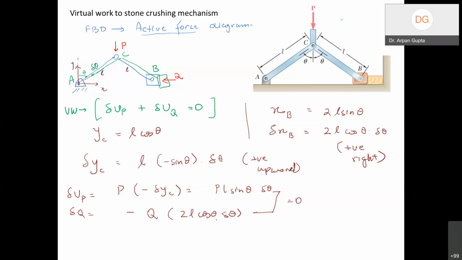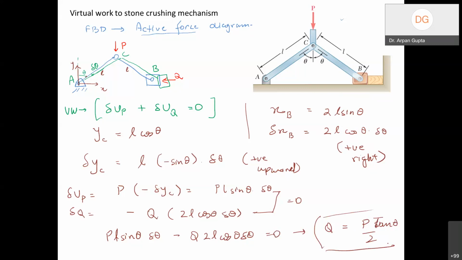The net virtual work should be equal to 0, and therefore I can write PL sine theta times delta theta minus Q times 2L cos theta delta theta equals 0, and from here again you will get the same equation, Q is equal to P tan theta by 2.